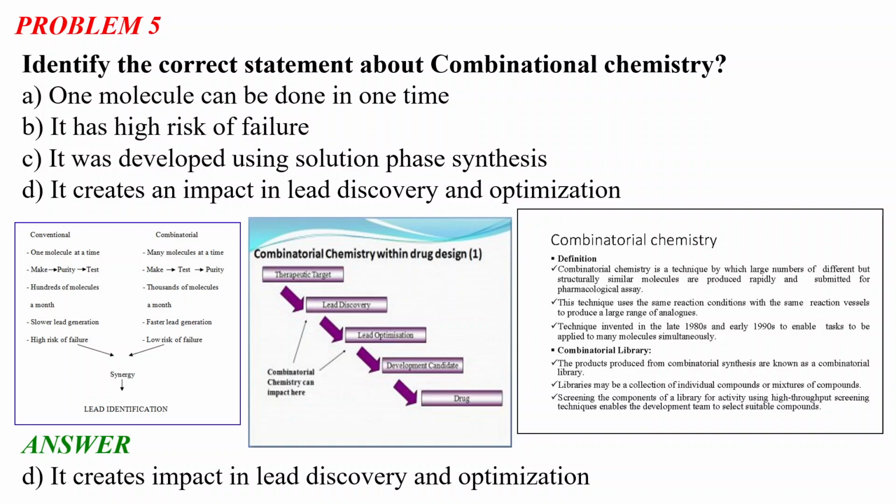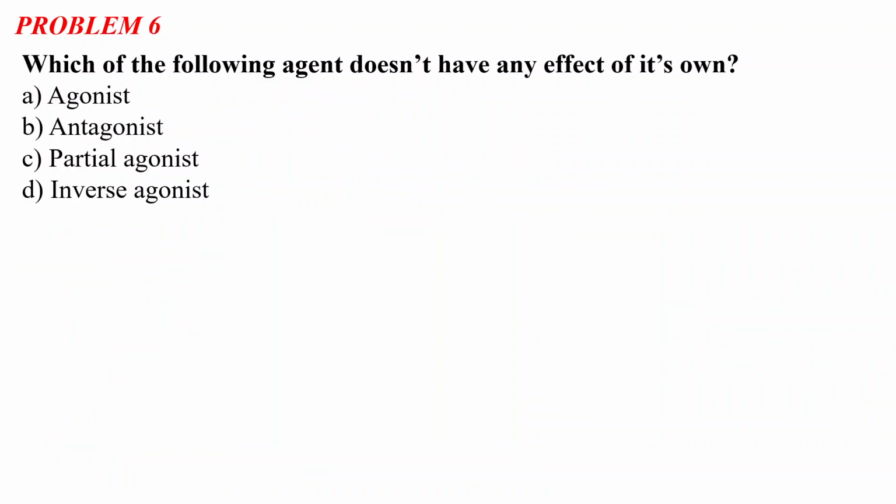And now we will move toward problem number 6. Problem number 6 says: which of the following agents doesn't have any effect of its own. The options are agonist, antagonist, partial agonist, and inverse agonist. So these are basically related to receptors. Okay. Let's see first what the correct answer is, and then we will discuss each and every term and what it is all about. Okay. So the correct answer is option B, antagonist.